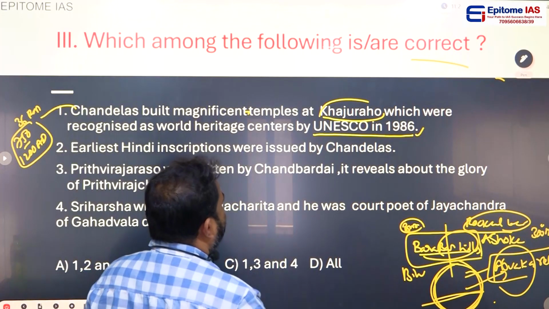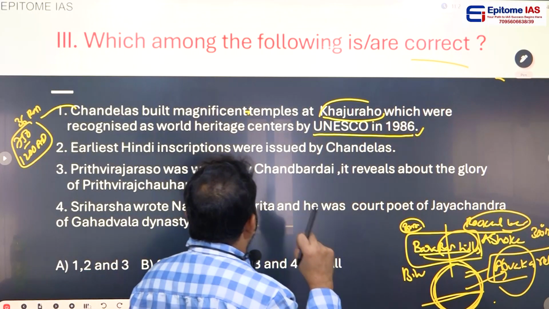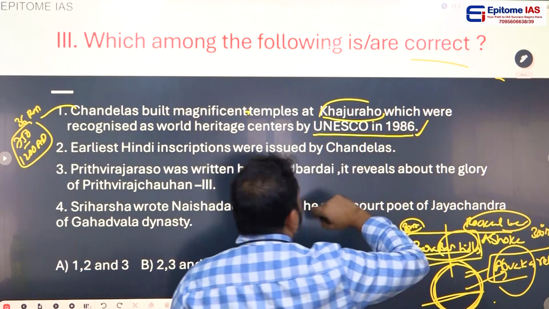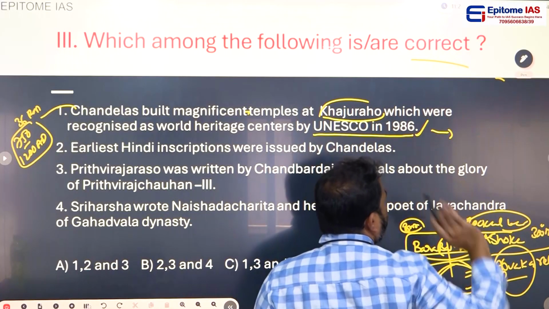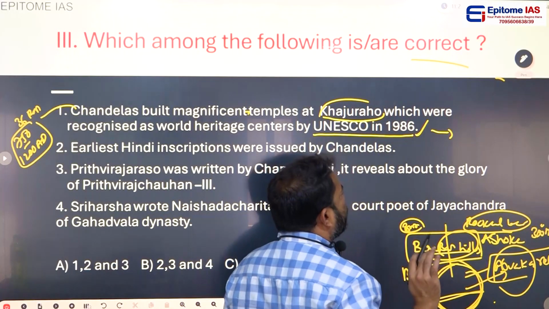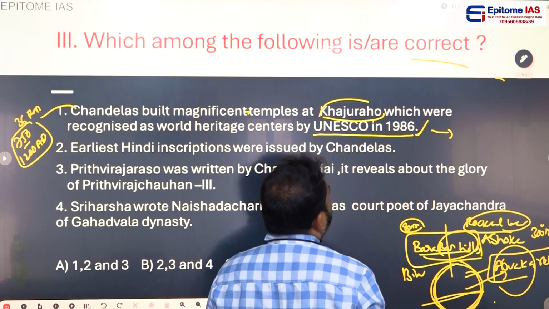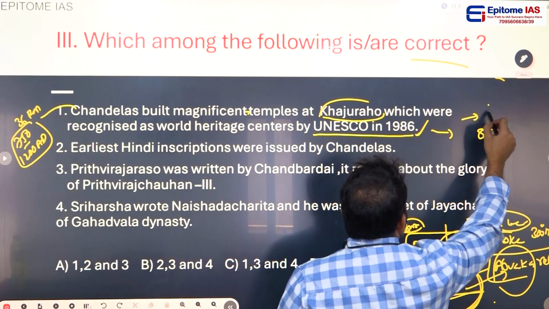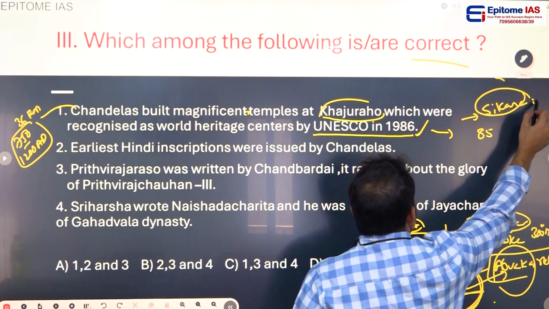Chandelas built magnificent temples at Khajuraho, which were recognized as World Heritage Centers by UNESCO in 1986. One point you have to remember: Chandela temples are the Khajuraho temples in Madhya Pradesh. Totally these are 85. I told you, the best Sikara temples in the world, not India, in the world.